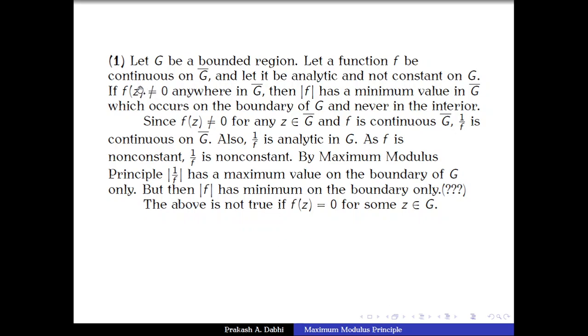But if we drop the first condition, that f is nowhere 0 on G closure, then it is not necessarily true. Mod f may have its minimum at a point which is not on the boundary. So we give that example.